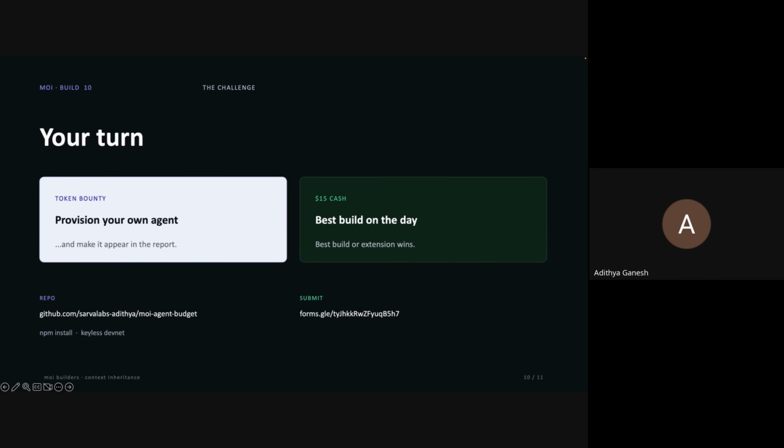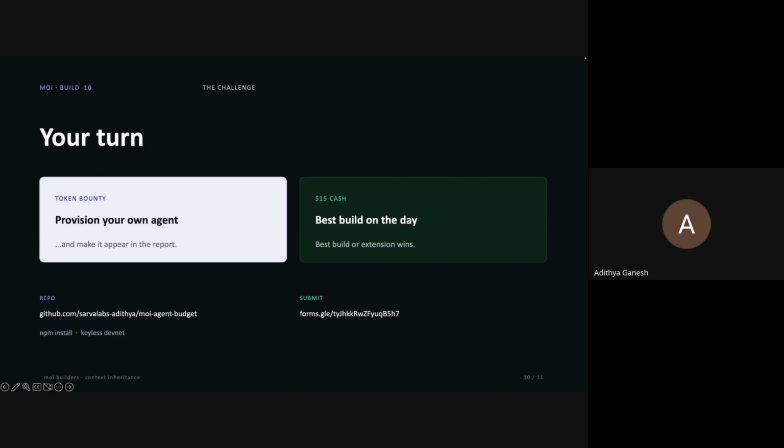I'm just gonna talk a bit about the bounty. As usual, this repo is going to be published on the Moi webinars repo. I'll upload it myself on the Luma link very soon.